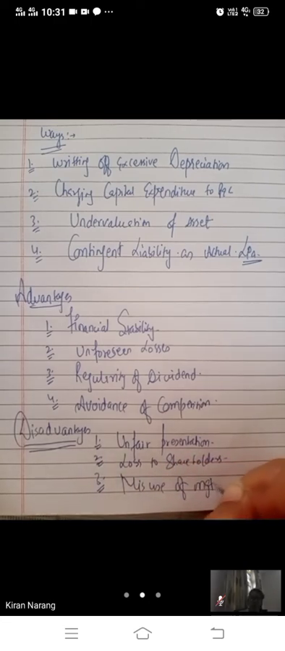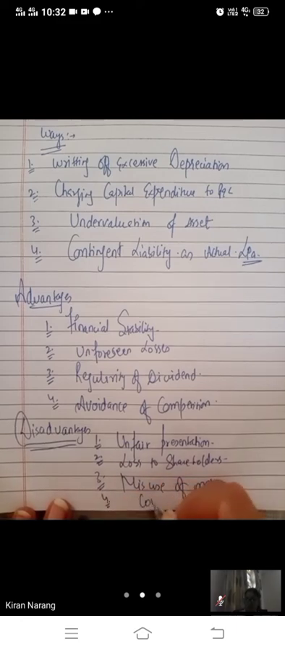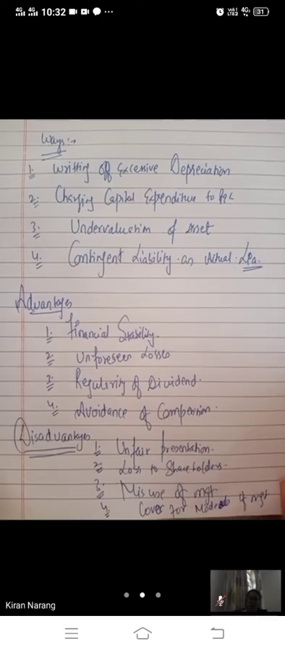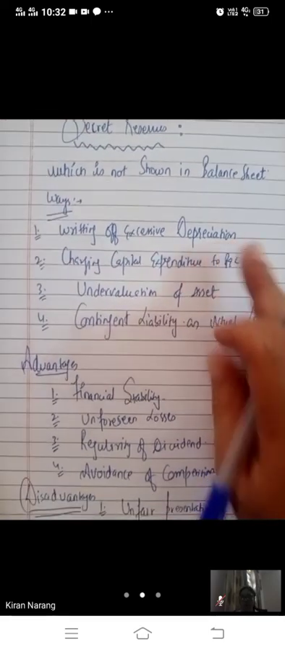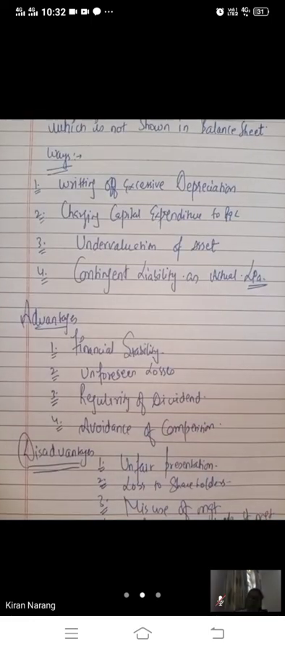Misuse by management. If nobody knows that the company has a secret reserve, management can misuse it, and management can cover their misdeeds. If they have taken a wrong decision and due to that decision they have incurred a loss, what will happen? They will hide it. They will use this secret reserve to cover the misdeeds of management. So these are some examples of keeping the secret reserve, and its advantages and disadvantages.